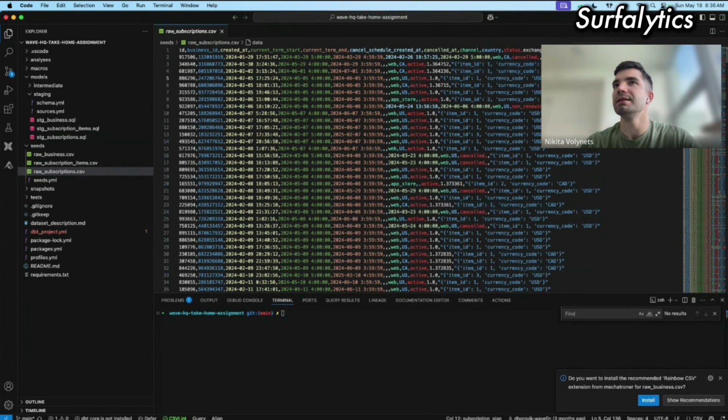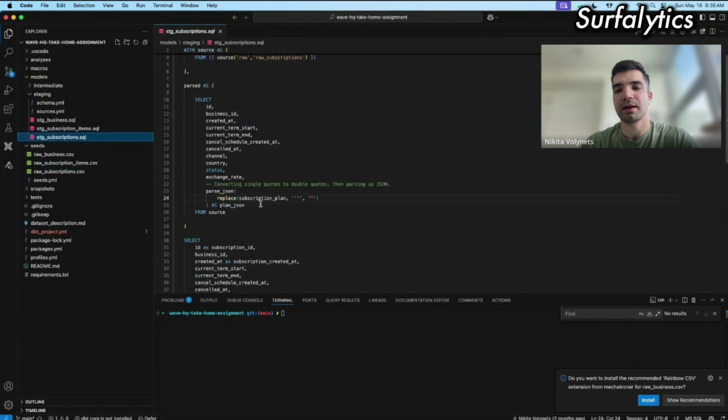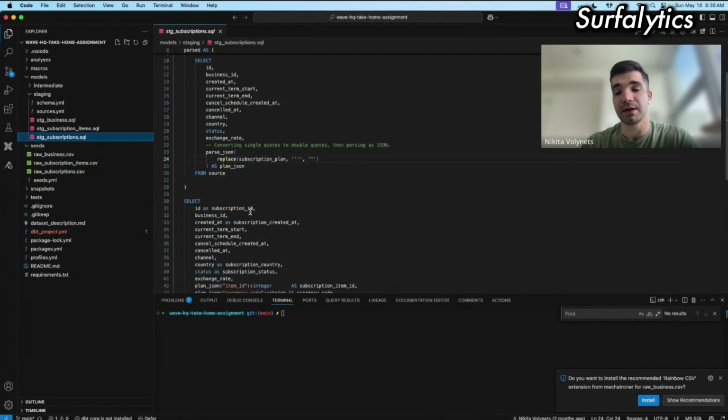See here, item ID, which is more like subscription plan ID, and we have currency code. It helps us understand in what currency we have our price. I need to create two fields from this one field that we have in raw data. I created two different fields, item ID and currency code. And I did it with some special functions.